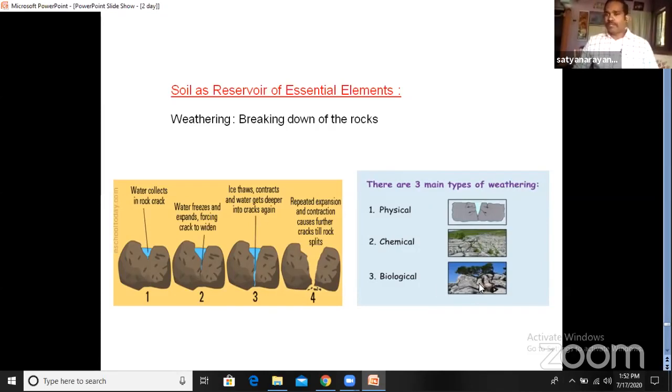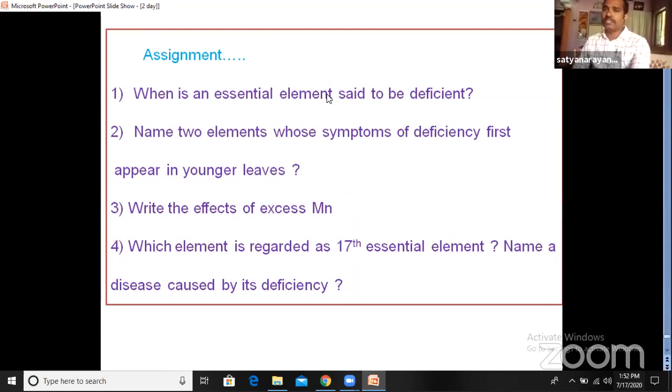And in the biological way, during natural calamities like earthquakes and floods, the soil is transported and minerals are also produced. These are the three processes of weathering. After weathering, when the rocks break down, the particles are added to the soil and the soil becomes enriched with many essential elements. So we can call soil a reservoir of different essential elements.